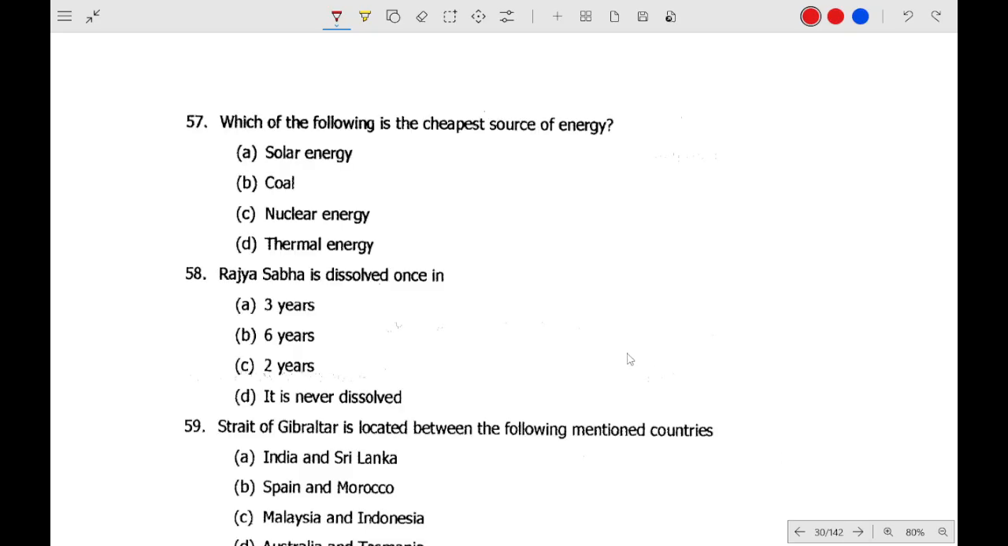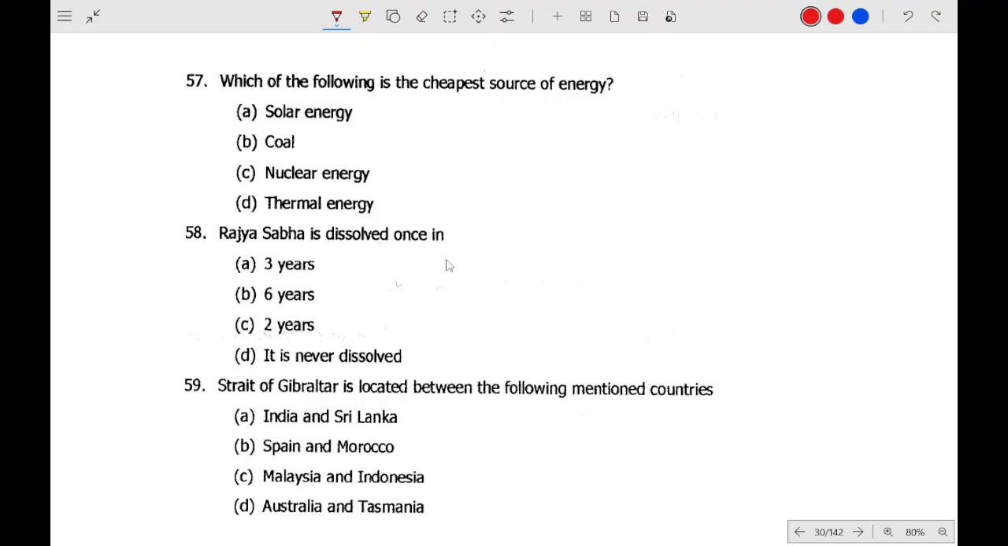Which of the following is the cheapest source of energy? So which is the cheapest source of energy? Very easy question. It is solar energy. Rajya Sabha is never dissolved. Okay, Rajya Sabha is never dissolved. It always continues. Strait of Gibraltar. Strait of Gibraltar is between Spain and Morocco.